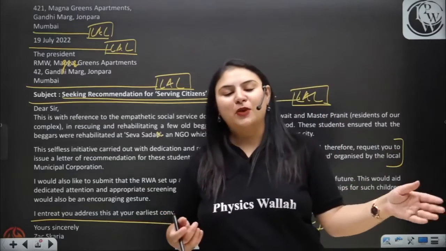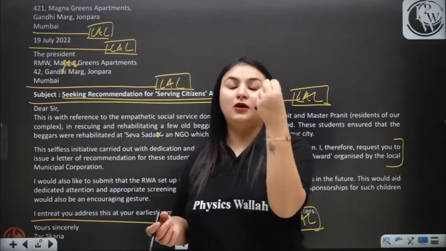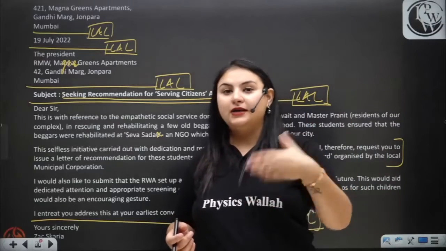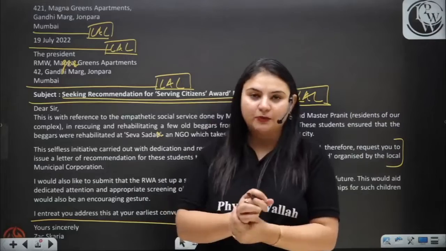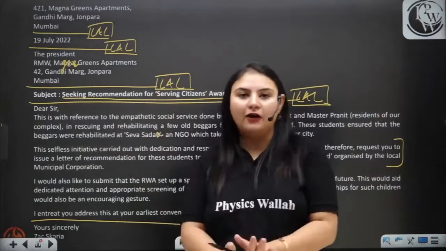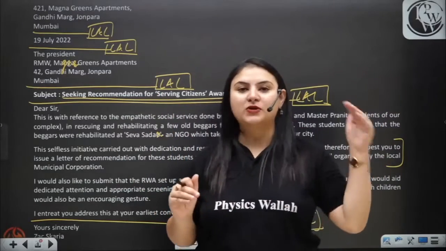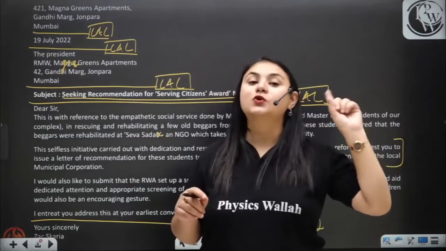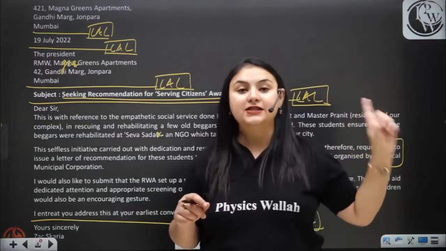While writing the English paper, you also have to concentrate on your handwriting and the neatness of your answer sheet, because if your answer sheet is neat enough, then only you are going to get full marks in the exam. Neatness is very important while attempting the English paper.